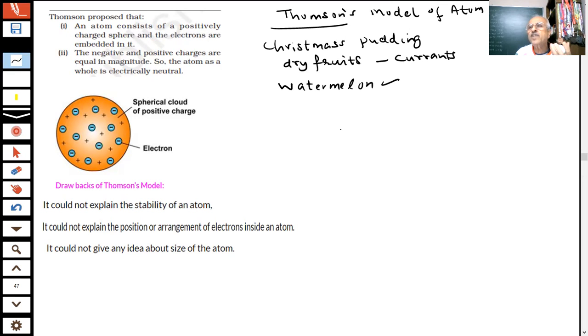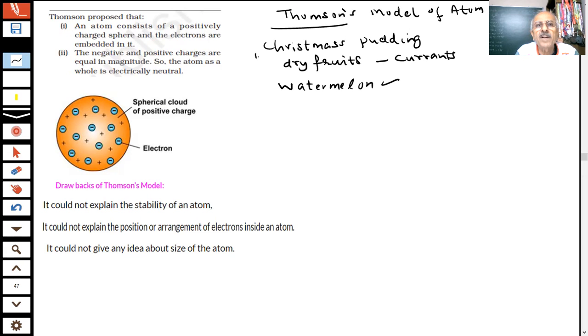And inside that positively charged sphere there are the black seeds of the watermelon, which could be taken as electrons, students. So this is something like a watermelon model, or a Christmas pudding model, with a positively charged sphere and electrons embedded in it.